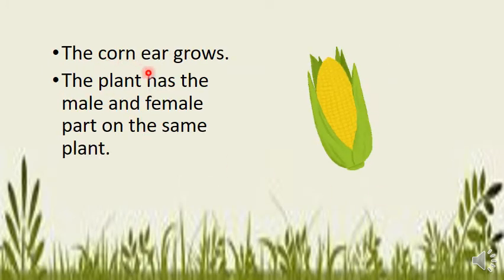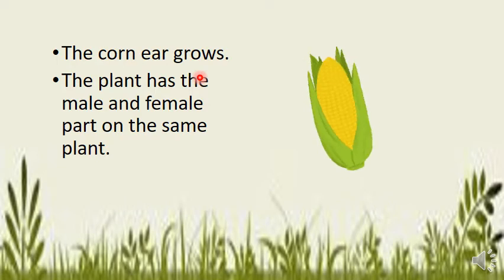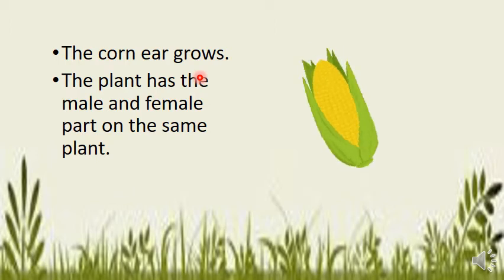Then a corn ear grows. Now what is a corn ear? You must be wondering what is a corn ear. The corn ear grows. Then the plant has male and female parts on the same side. The plant also has male and female parts inside it.